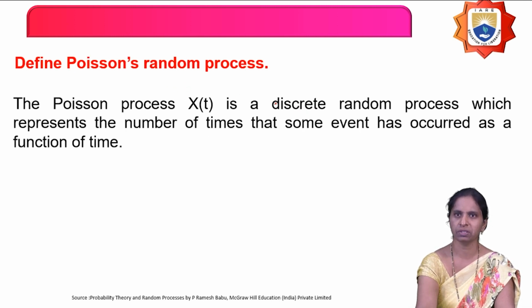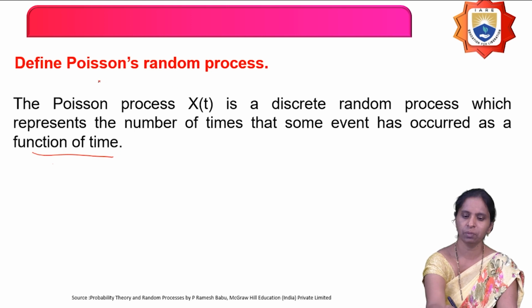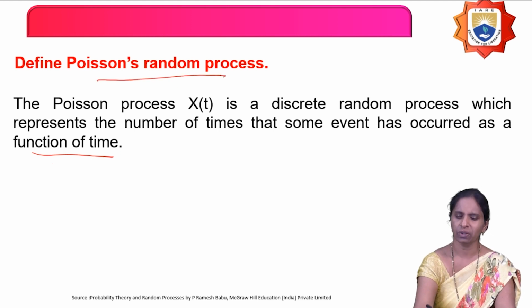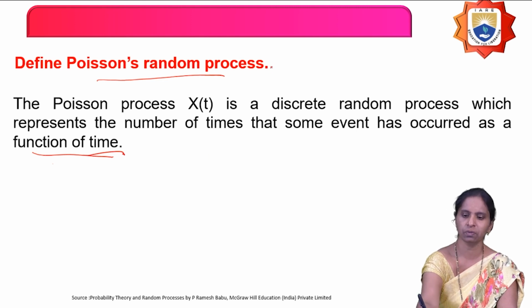Next, define Poisson random process. What is a Poisson random process? A Poisson random process is a discrete random process which represents the number of times an event has occurred as a function of time. What is a Poisson random variable? That is used for counting applications, the number of times it has occurred. For that Poisson random variable, if you include the time function, it is called a Poisson random process.